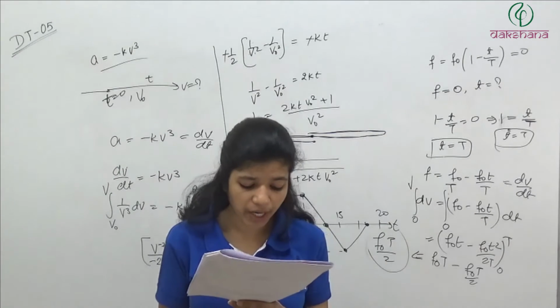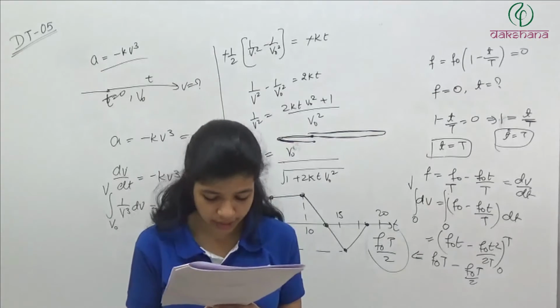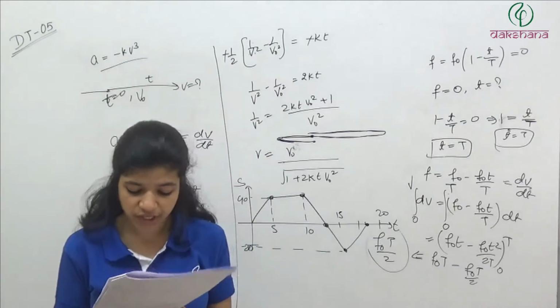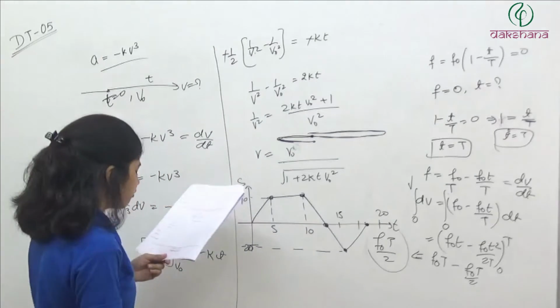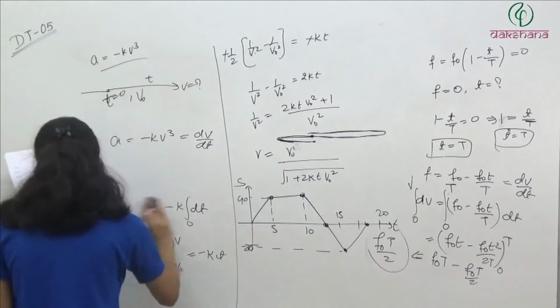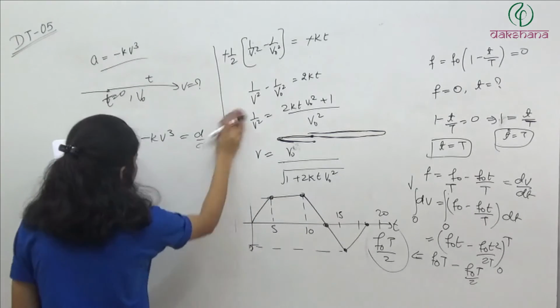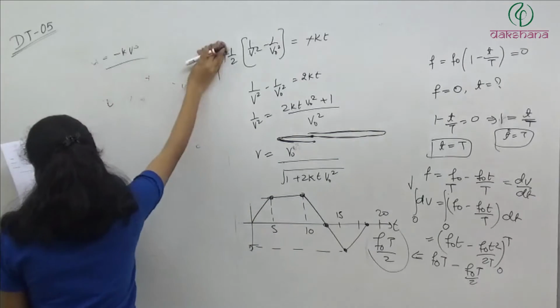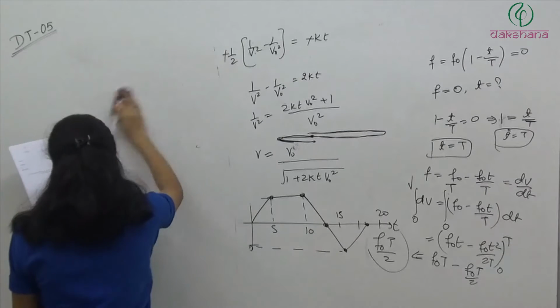Question number 19. A particle initially at rest moves along x-axis. Its acceleration varies with time as a is equal to 60 plus 5 meter per second square. If it starts from origin, the distance covered in 2 seconds is.